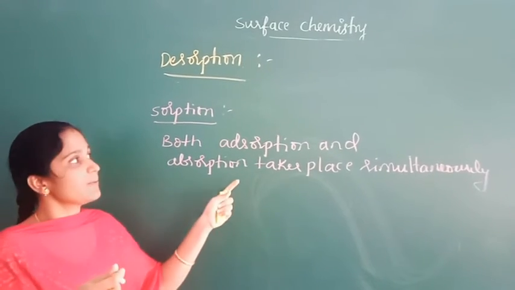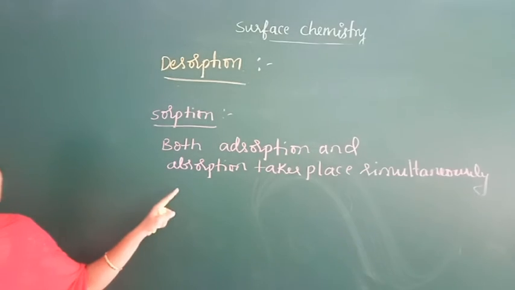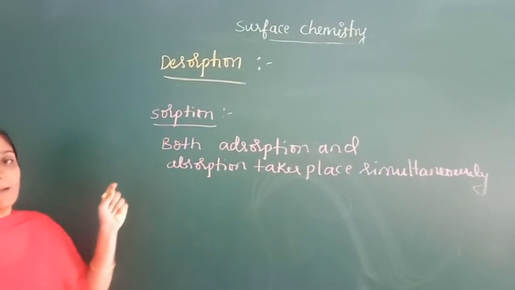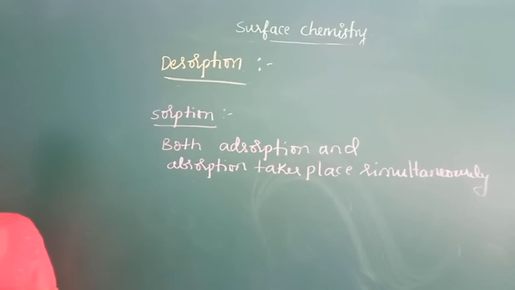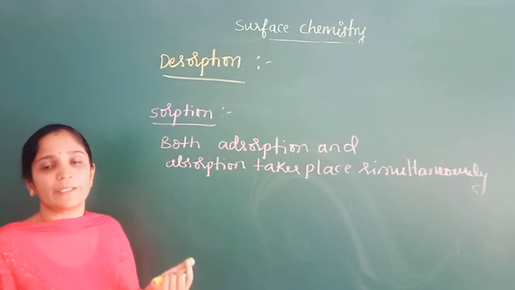So this process is called sorption. What is sorption? Both adsorption as well as absorption take place simultaneously. Another example is dye particles getting adsorbed as well as absorbed in cotton fiber.